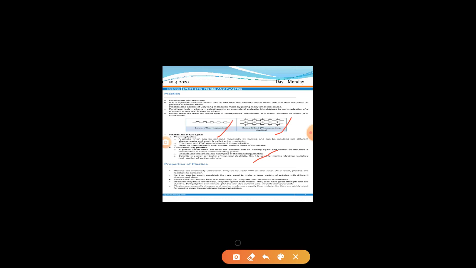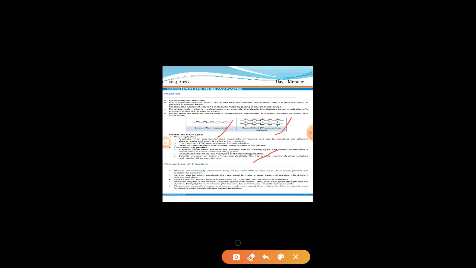Because they have low density, they are lighter than metals. They also have good strength and are durable. Being lighter than metal, plastics are used in cars, aircrafts and spacecrafts. Plastics are generally cheaper and can be made more easily than metals.